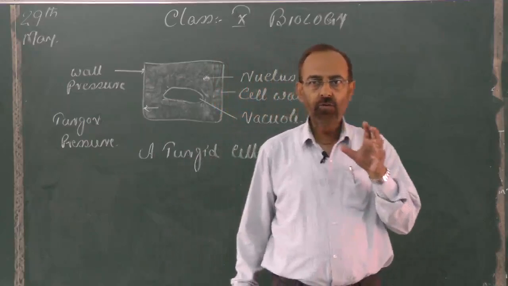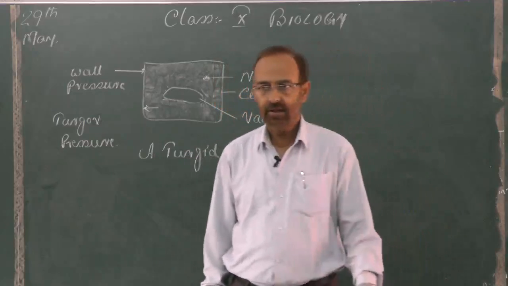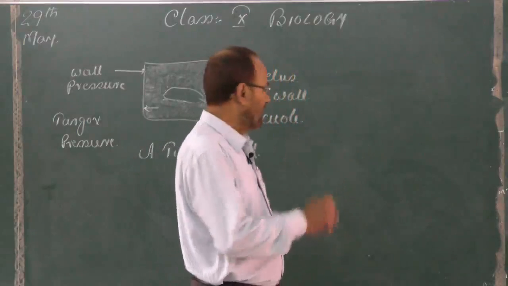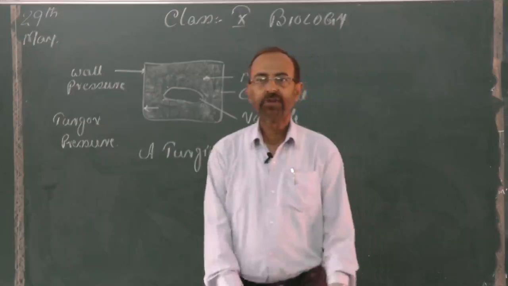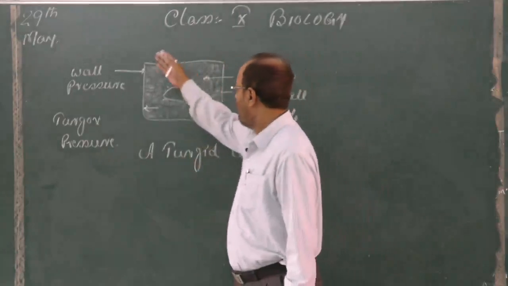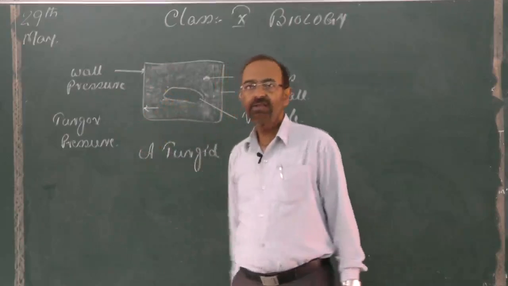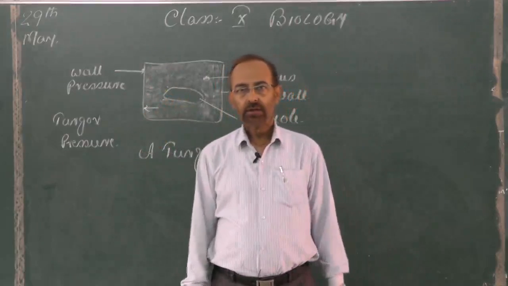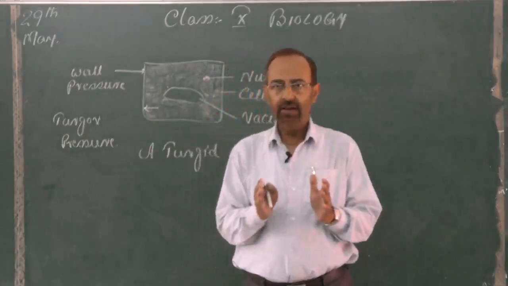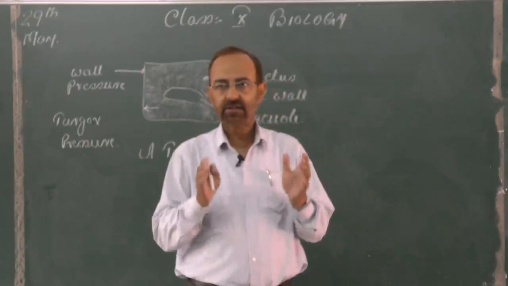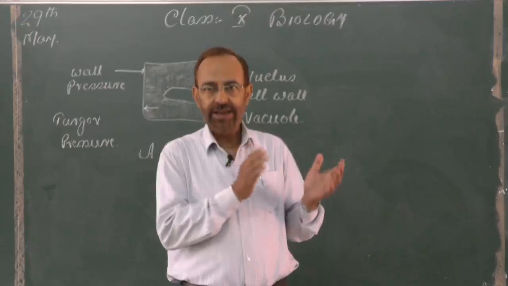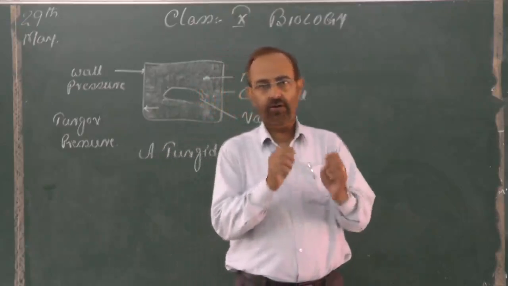So, when the volume of the protoplasm increases, it tends to expand outward. And this tendency of outward expansion of the protoplasm of the turgid cell applies a force or a pressure onto the cell wall, which is known as turgor pressure. So, a turgid cell is a cell which has an extra amount of water in its protoplasm, which it gains after the process of endosmosis.